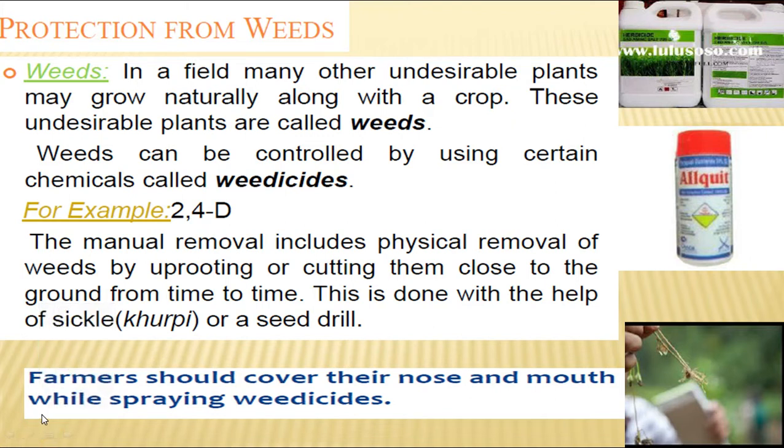Here you will observe that crops are protected from weeds. So what are weeds? Weeds are the undesirable plants that grow naturally along with the crops. That's why these undesirable, unwanted plants which are growing along with the crops are called weeds. How can weeds be controlled? What are the different methods by which weeds can be controlled?